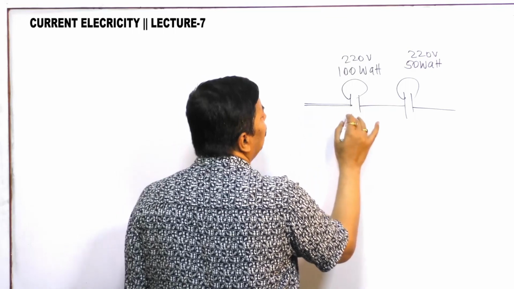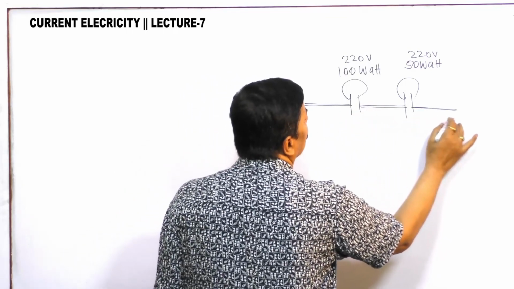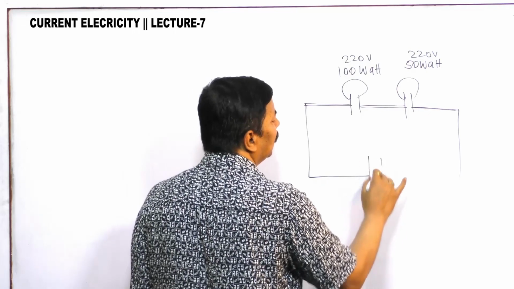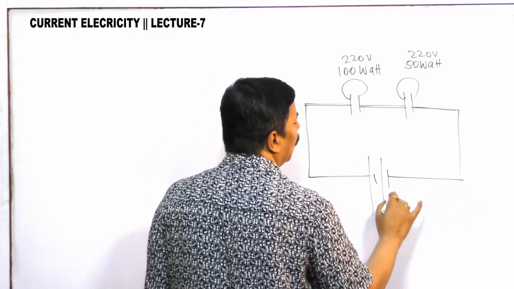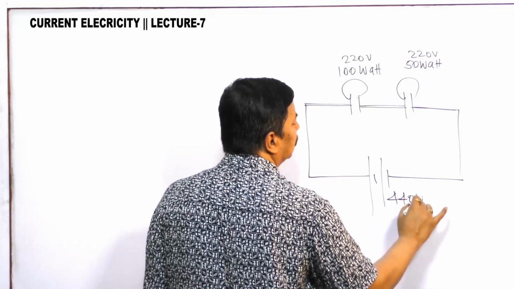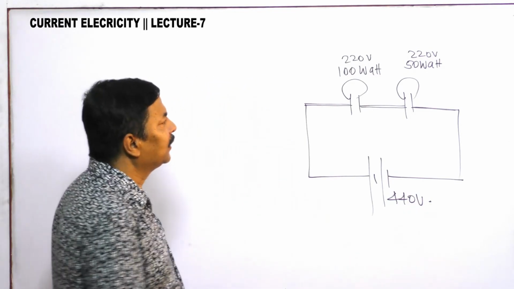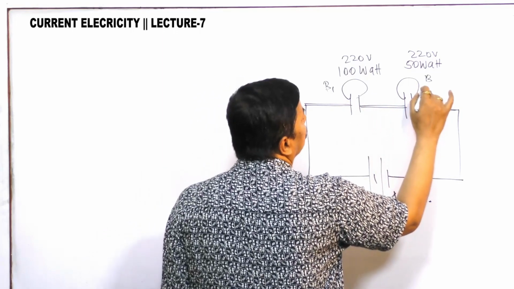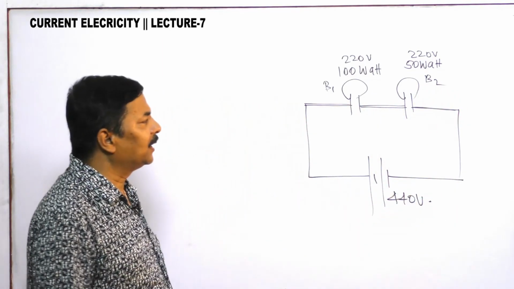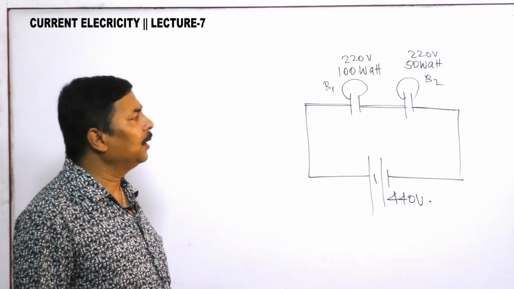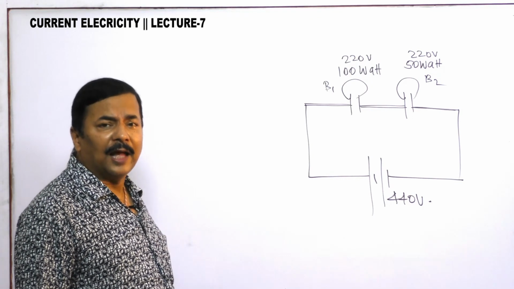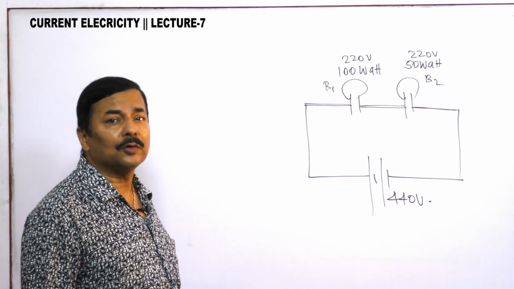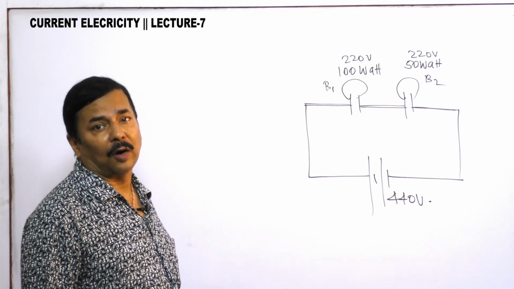But this time you have connected them in series with a 440 volt supply. This is bulb 1, this is bulb 2. Then which bulb has the chance to go out of order?